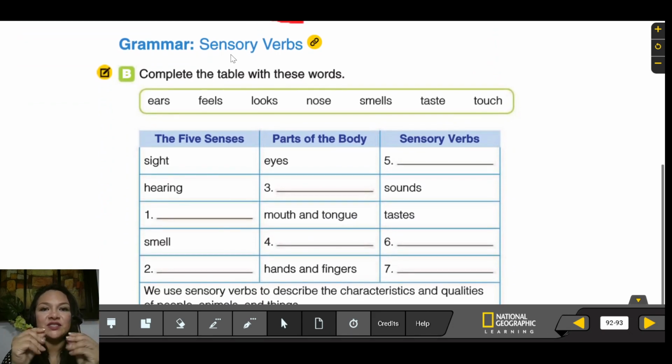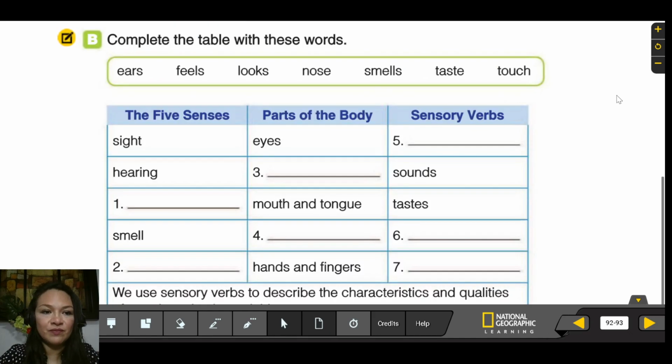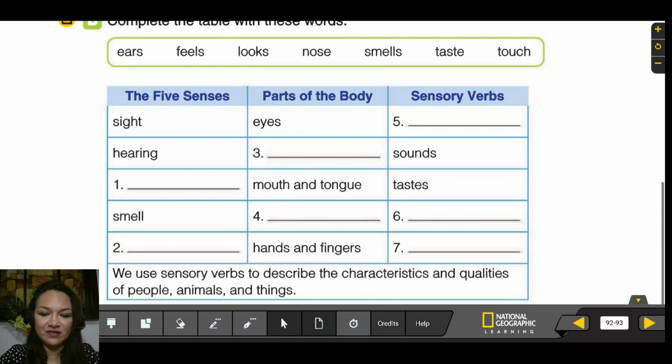And then we have some sensory verbs. Like, for example, the five senses. We have five senses. There is the sight. The sight, I see with my eyes. And the sensory verb is which one?